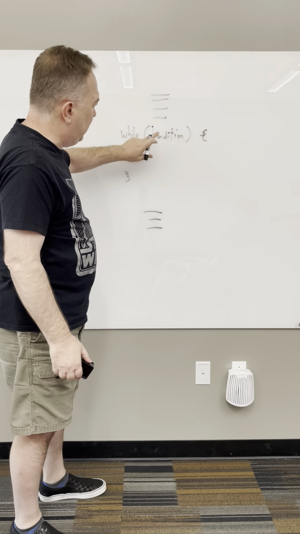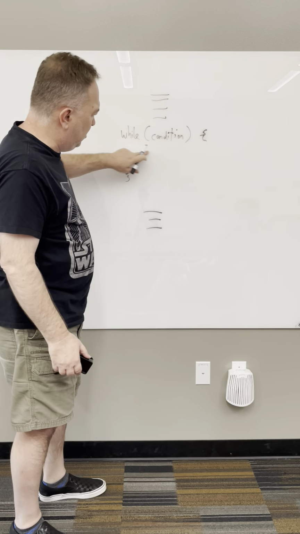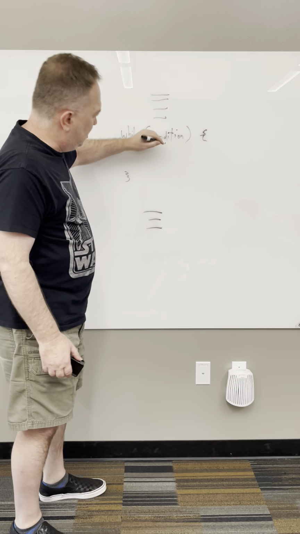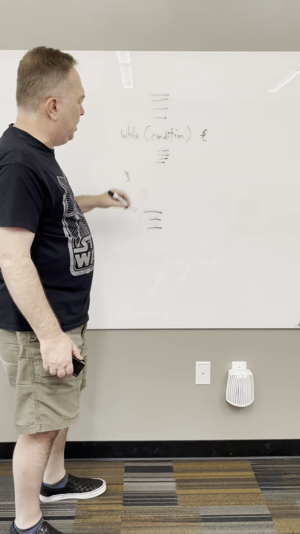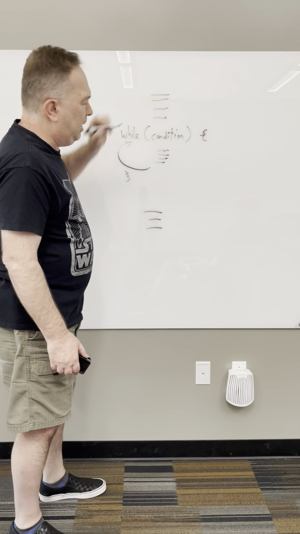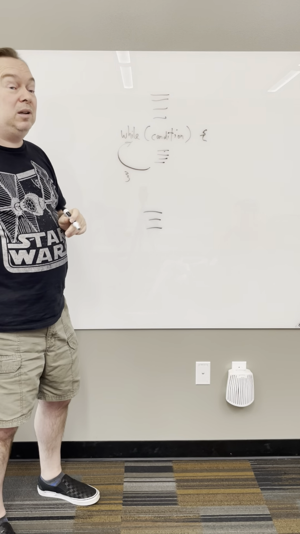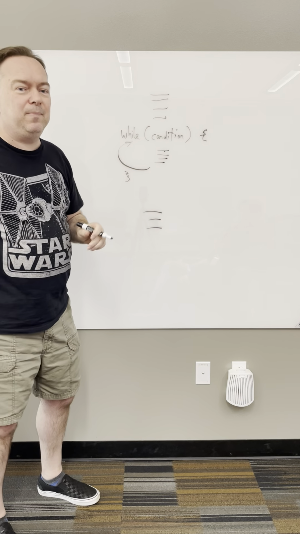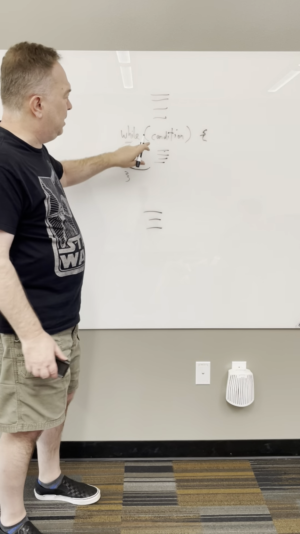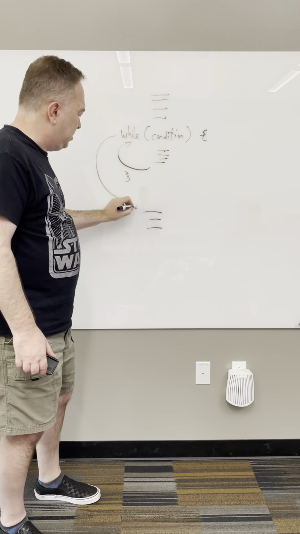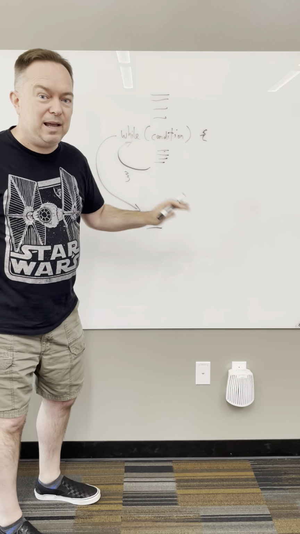And so what it would do with this condition, it evaluates it, and if it's false, it skips over. If it's true, it's going to drop into the statement here, whether it's a single line or a block of statements. It's going to execute this code. Okay, when it gets down to here, it's going to cycle back up here and evaluate the condition again. Is the condition still true? If it is, it'll go again and again and again until finally the condition is false. And then it'll pop out of the while statement and continue with its day.